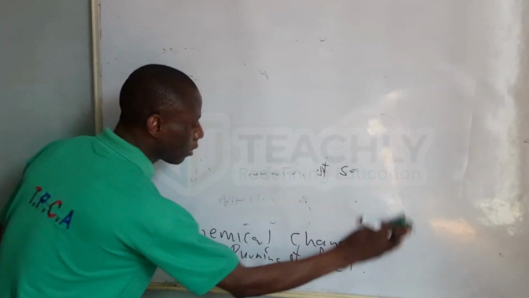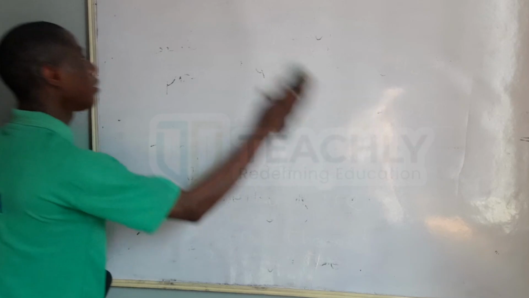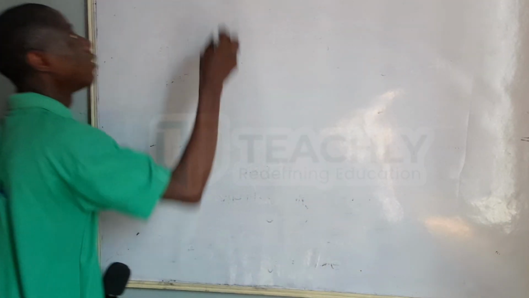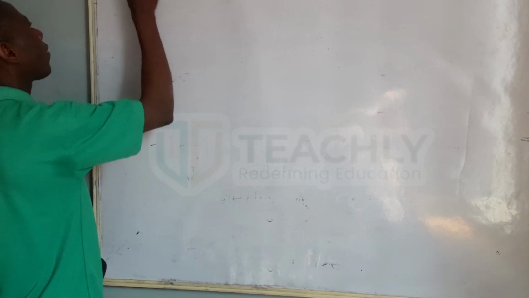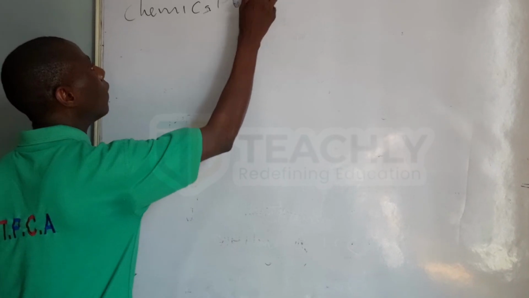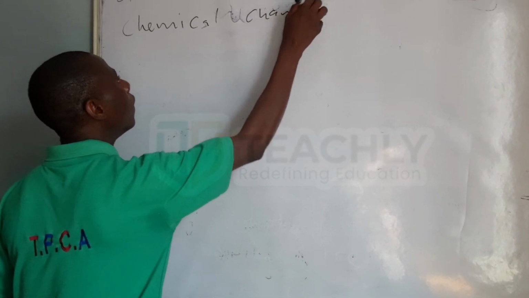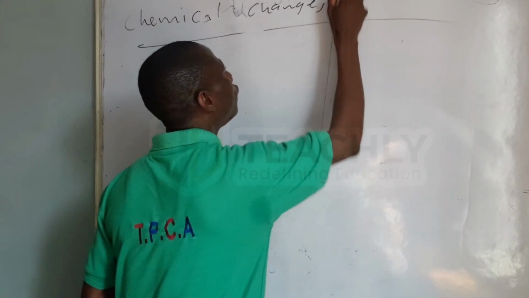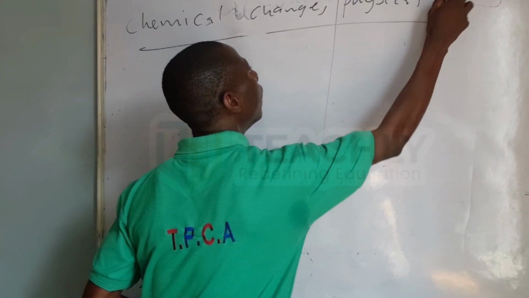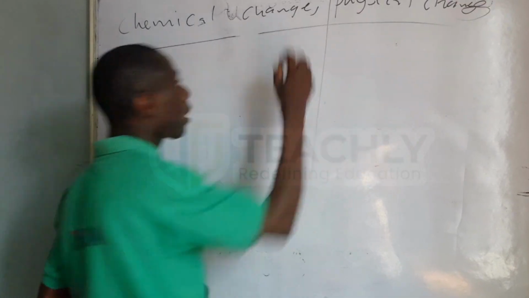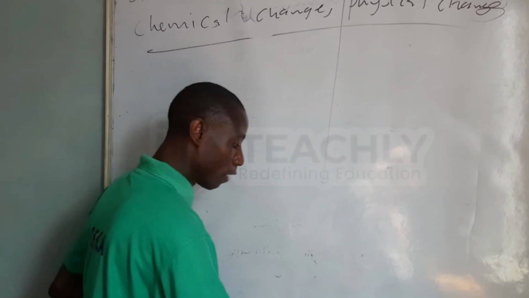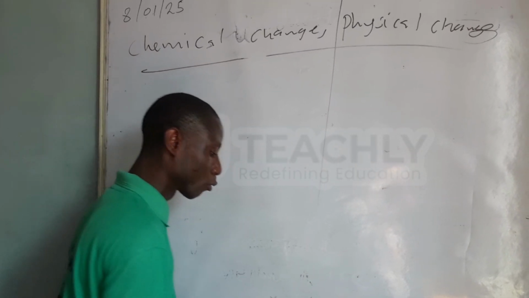We can do that one in a tabular form. So, difference between physical changes and chemical changes. You can have that one in tabular form. Here we have chemical changes, and here I have physical changes. So we are talking about the differences now in the tabular form. We can look at what? The difference between the physical changes and chemical changes.